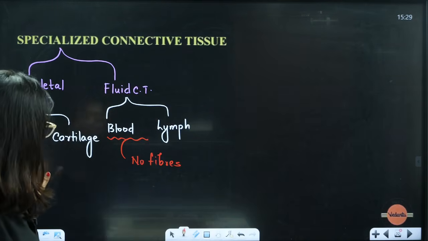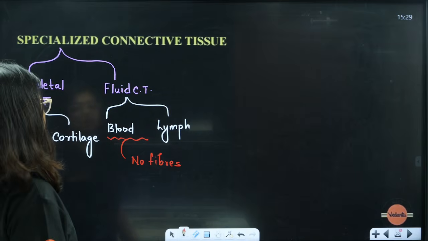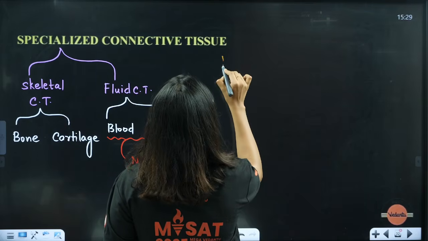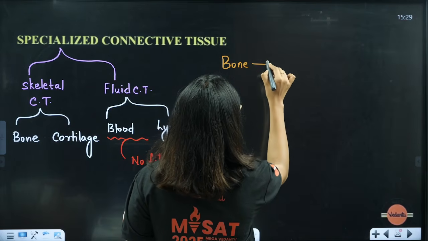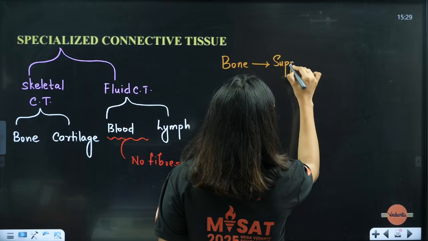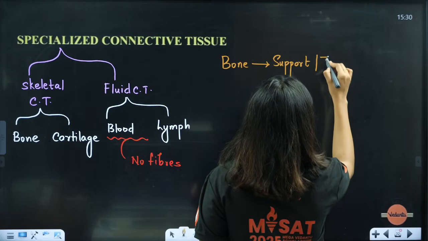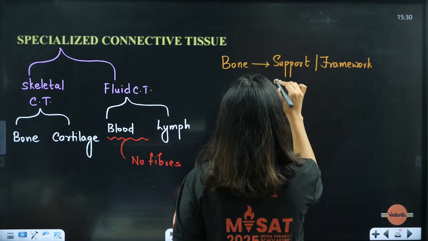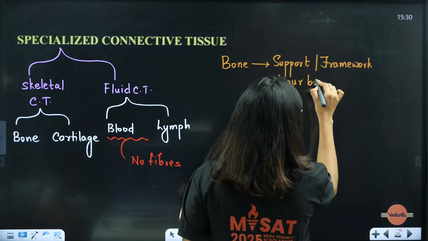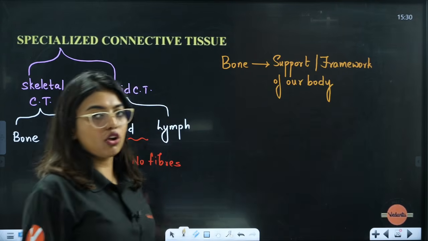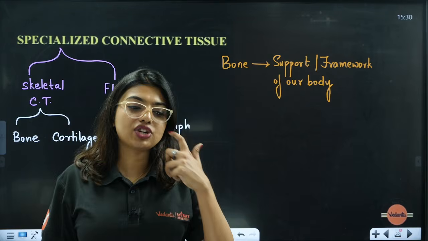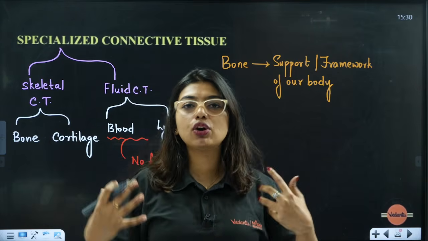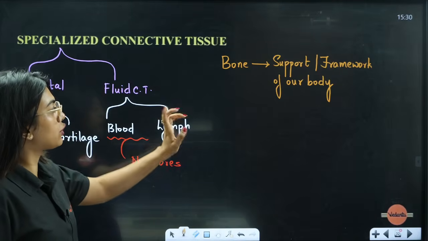Now here remember, bone and cartilage, blood and lymph, all are specialized connective tissue. In this, you know that bone builds what? Bone actually does the framework of our body, right? It builds the support, the framework of our body. It supports all the internal organs. It supports our posture. Now all of you sit straight. How many of you are drooping like this and watching the video? Sit straight. That means your entire posture is done by your bones, right? So in specialized connective tissue, here you have to remember your bones.